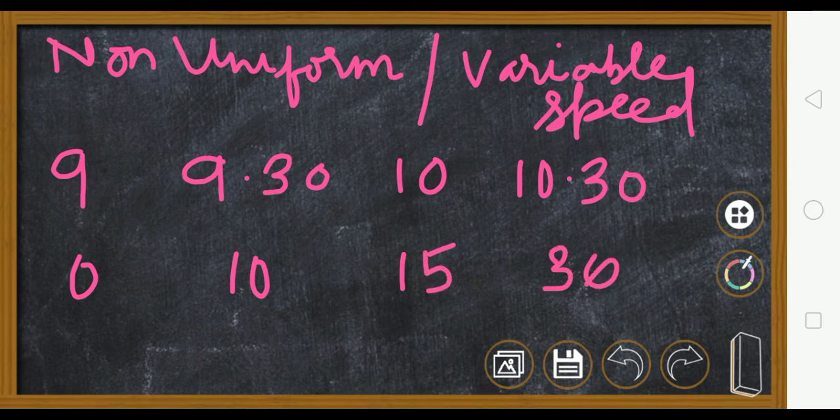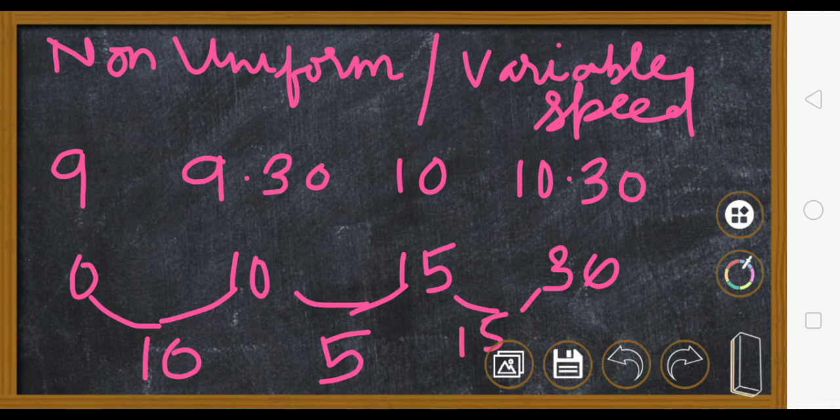Now you can see that in the first 30 minutes, from 9 to 9:30, it has travelled 10 kilometers. Again, in the next 30 minutes, 9:30 to 10, it has become 15, meaning only 5 kilometers. Here it has travelled 10 kilometers, here 5 kilometers, and here 15 kilometers. So 10, 5 and 15, these are all unequal distances. The time intervals are equal, 30 minutes each. So when a body covers unequal distances in equal intervals of time, it is said to be performing non-uniform or variable speed. Very simple. Okay?